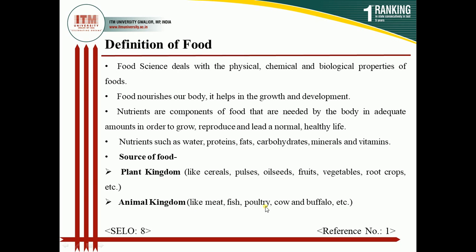Apart from this, some offal come under the animal kingdom. Offal means the edible parts of the edible organs of the animals, like the heart and liver.